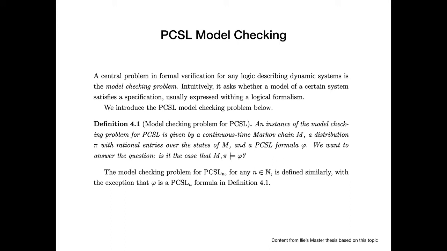We've got again a continuous time Markov chain, a distribution pi with rational entries over the states of M, and the PCSL formula. And we want to answer the question whether it holds given our continuous time Markov chain and the initial probability distribution. So now we're not talking anymore about state formulas, rather about probability over states formulas, but states can easily be encoded in it by just having pi being a one hot encoding of the state.